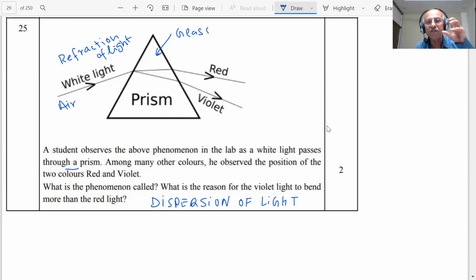The bending of light depends on the speed of that component of light.